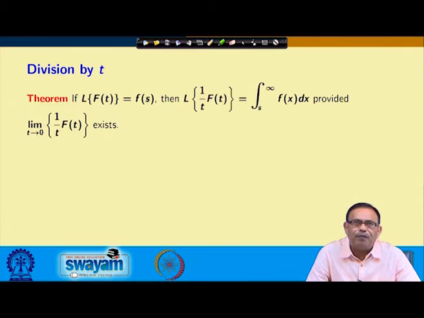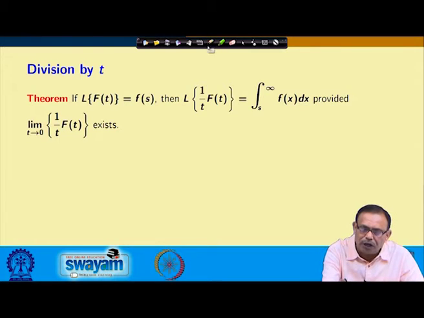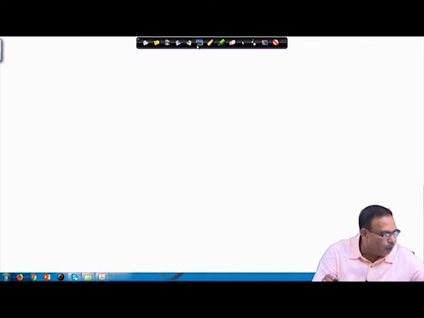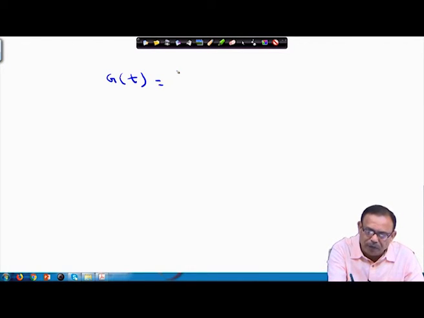Now, if you divide f(t) by t, then the Laplace transform of that function f(t)/t equals the integral from s to infinity of F(x) dx, provided we are assuming one assumption that the limit of f(t)/t as t approaches 0 exists. So, let us see this one, provided this thing, we are assuming g(t) equals (1/t) f(t).